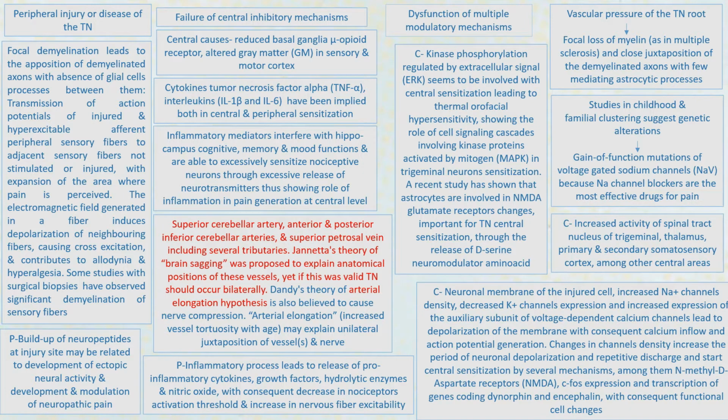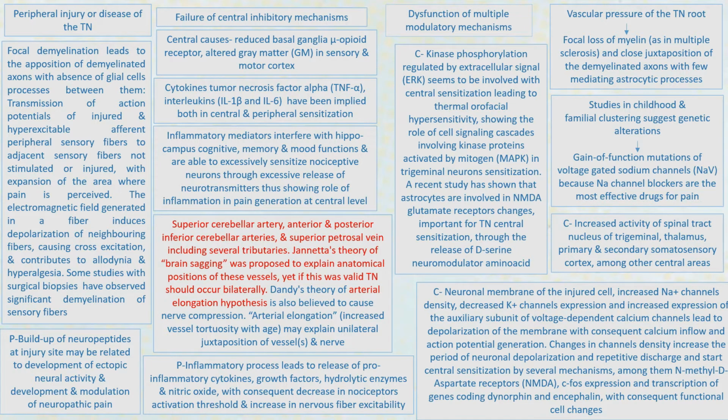So this activity is basically exacerbated in trigeminal neuralgia when a gain of function mutation occurs in the voltage gated sodium channel. Then there is another central mechanism, which is increased activity of the spinal tract nucleus of trigeminal, thalamus, primary and secondary somatosensory cortex, among other central areas.